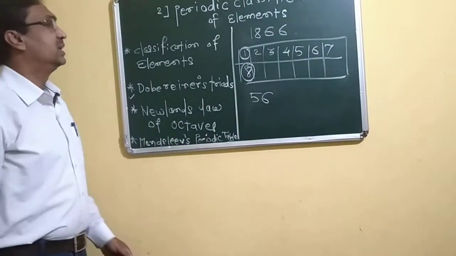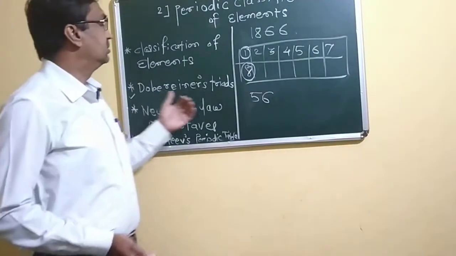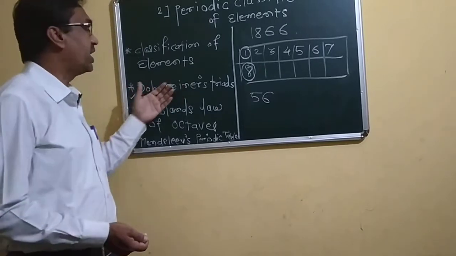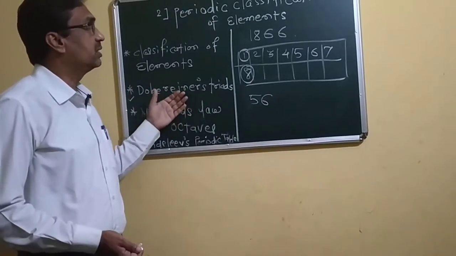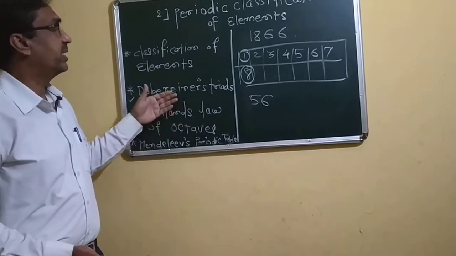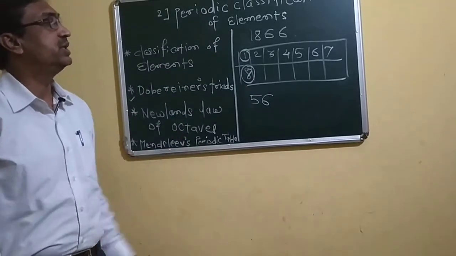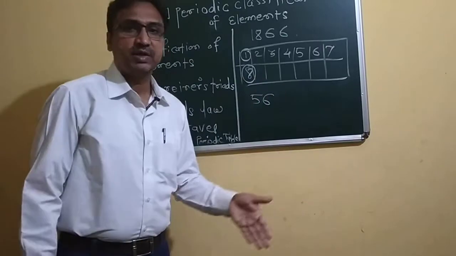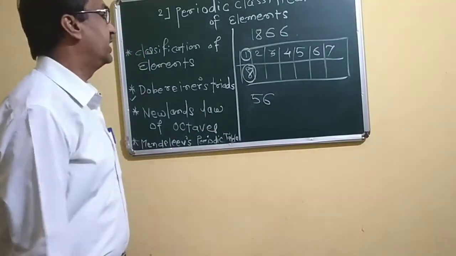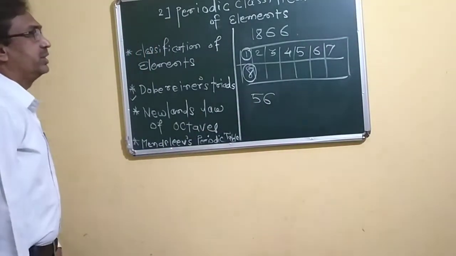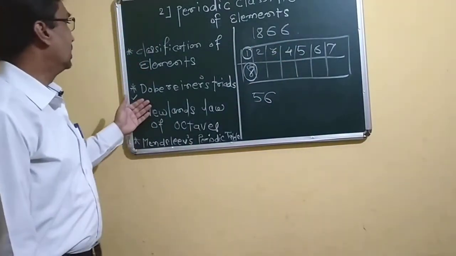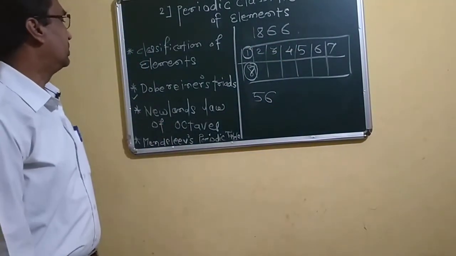He used the same basis which Dobereiner used. Dobereiner's pattern is based on atomic masses. He arranged the elements in increasing order of atomic masses. That is Newlands' law of octaves.